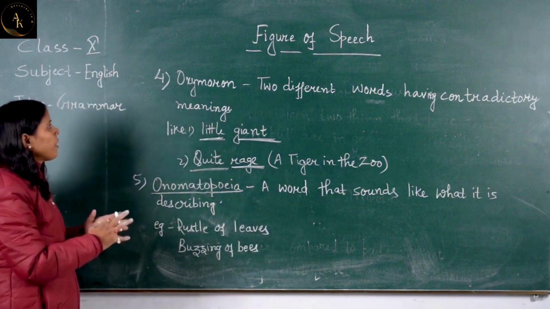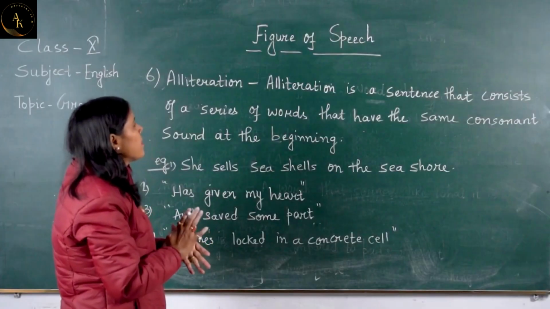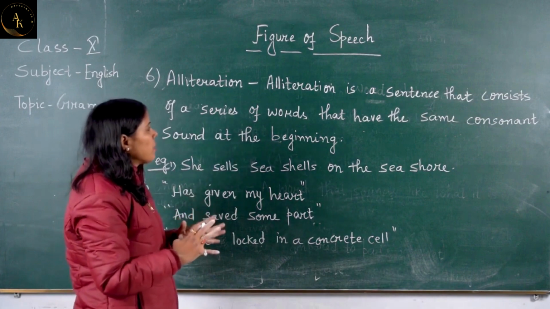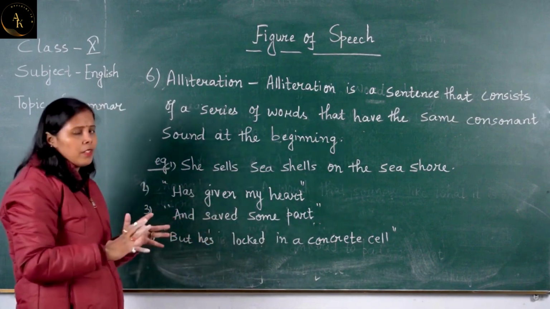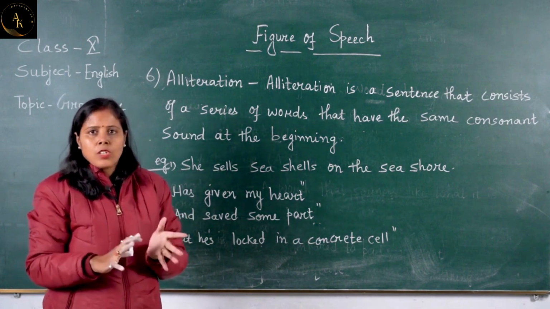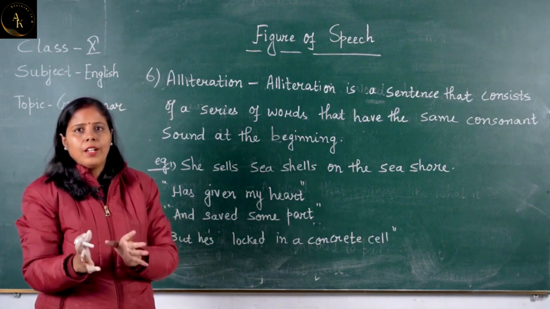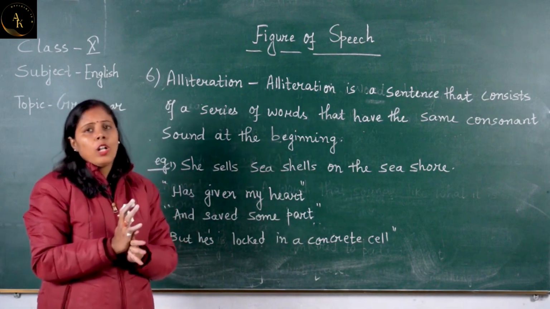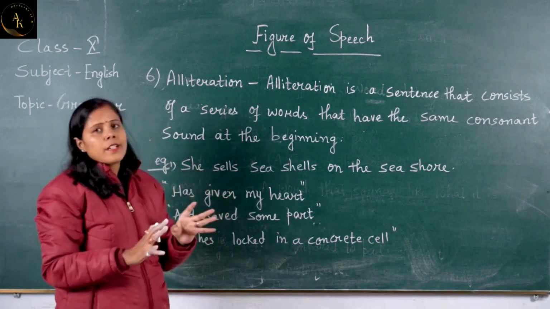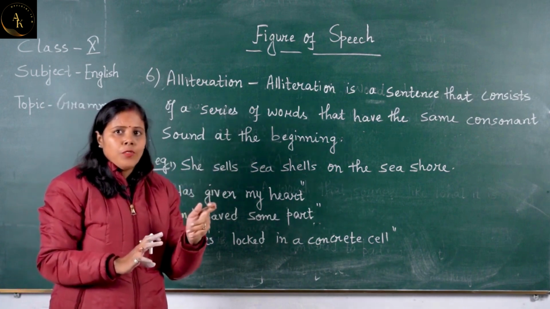Now come to the next figure of speech, that is alliteration. Alliteration is a sentence that consists of a series of words that have the same consonant sound at the beginning. Consonant and vowel, आप सभी को पता है consonant क्या होता है और vowels क्या होता है. A, E, I, O, U के अलावा जितने भी letters है, that all are consonant. So alliteration क्या होता है कि किसी sentence में अगर first word का जो consonant है वो repeat होता है,